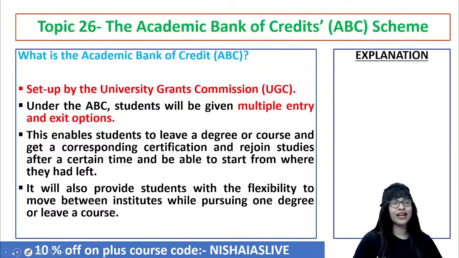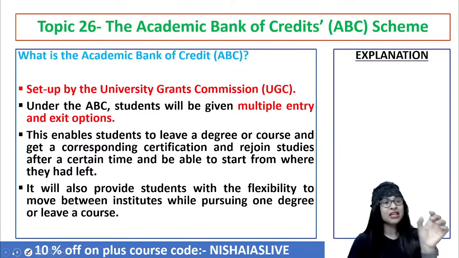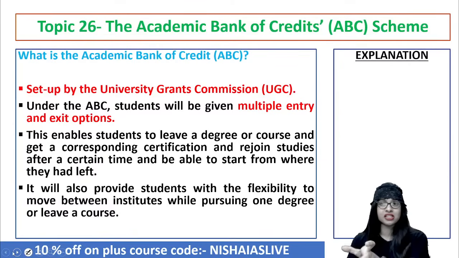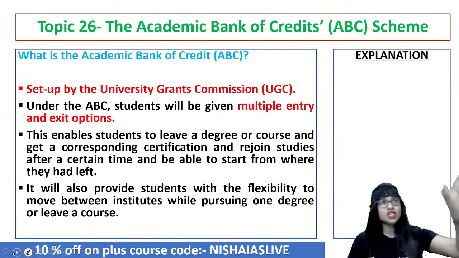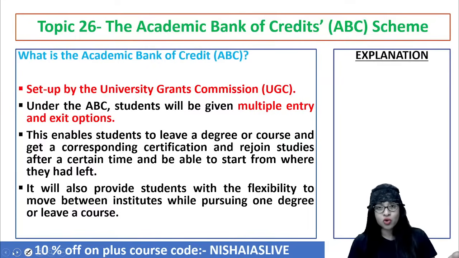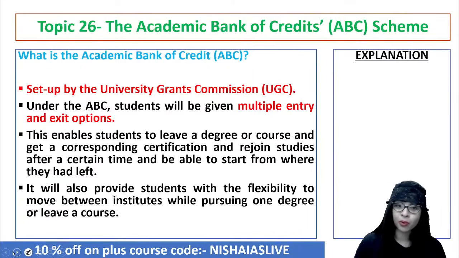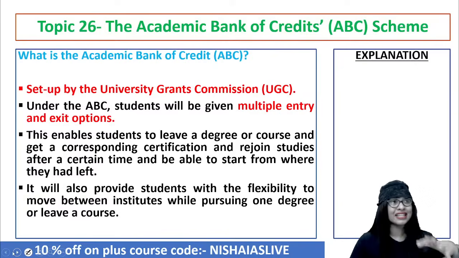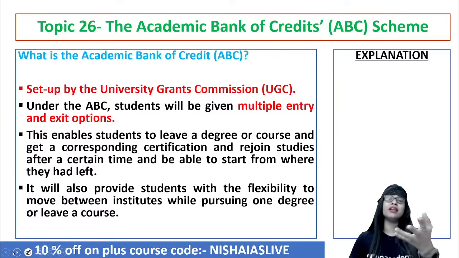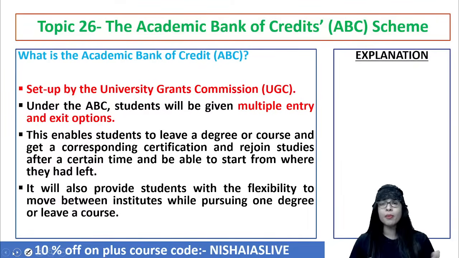So instead of carrying all the files and documents to each and every college and uploading them, the so-called unique identification number with regard to the chip will be provided. So all the details will come. So from the Digital India perspective and the revolution of all these things, this will be useful to a greater extent. Clear? And now through this ABC, it will provide the students with a lot of flexibility because they can keep shuttling between institutes. For example, let's say the case of a few people's parents, they'll be getting transfers from here and there, be it bank employees' children or teachers or businessmen or government officials or whatever.